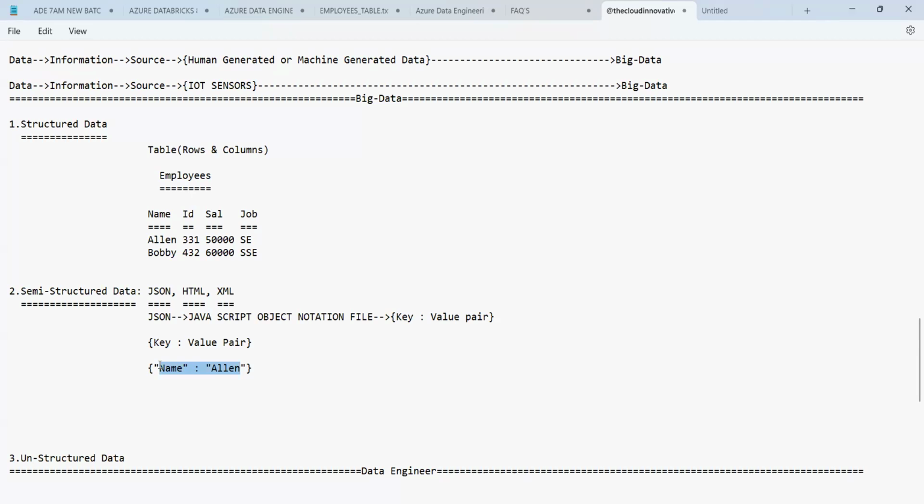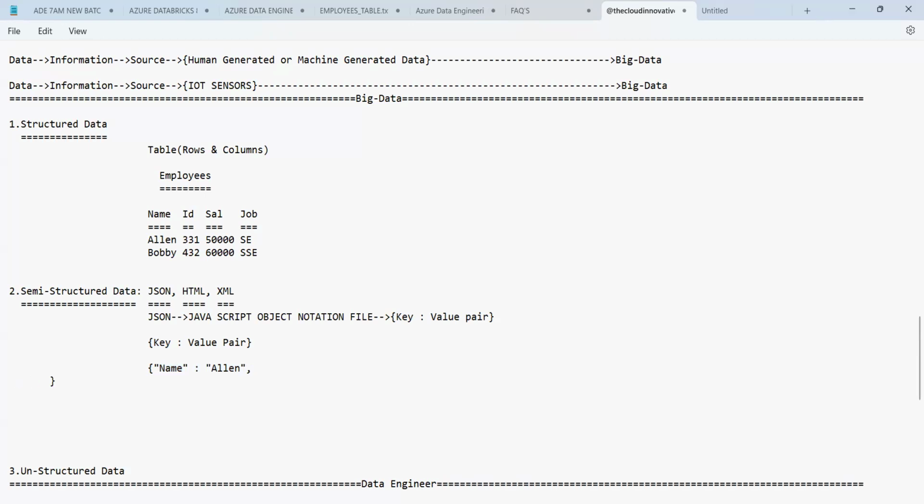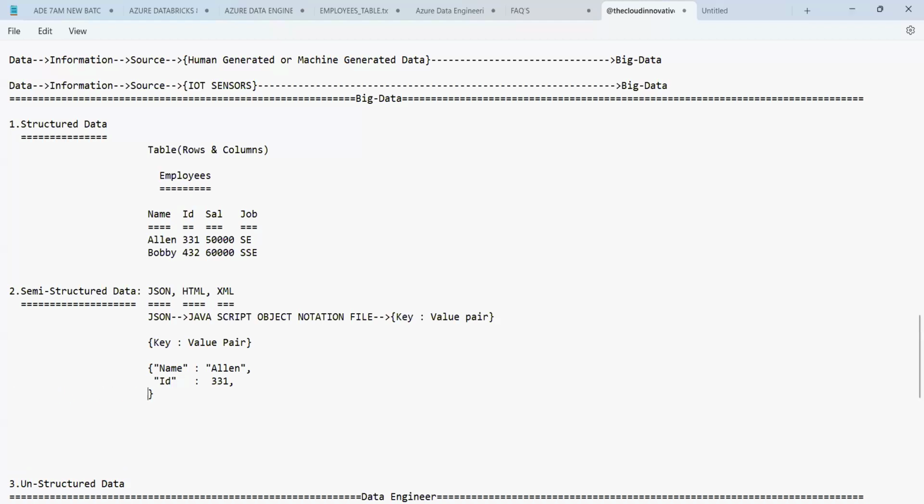So this is the first column of the first row. Now you have to give the second column of the first row. Column names are always kept in quotes as keys, so I can say ID, then 331, comma. Guys, no quotes. Why no quotes? Because it's numeric data, so the data is not given in quotes here.